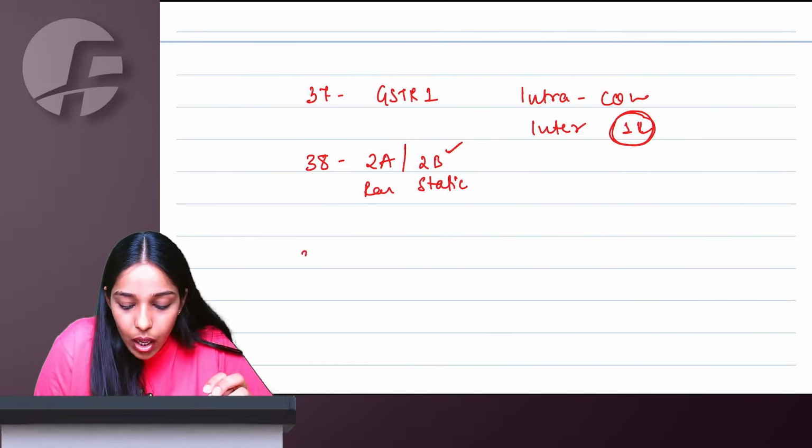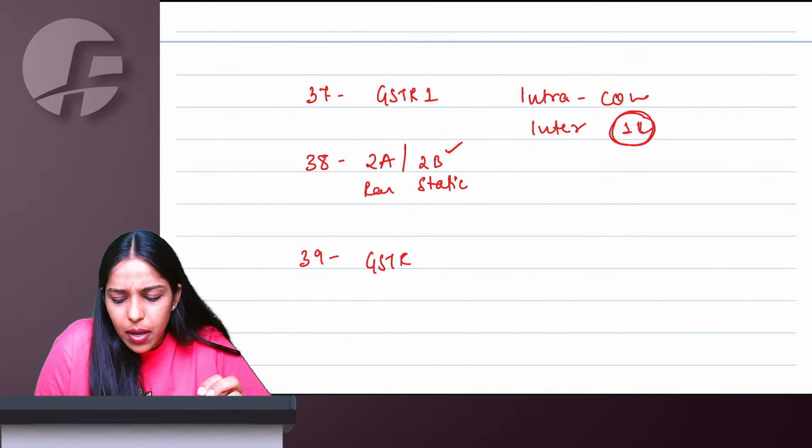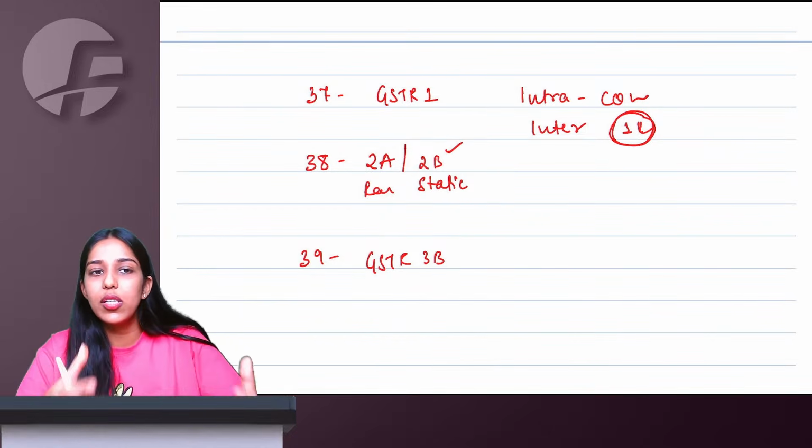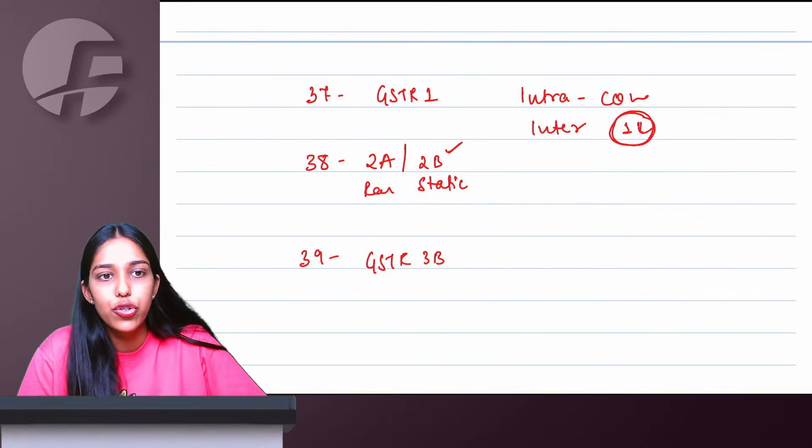39 talks about the summary, whatever is the main return. So for normal people, GSTR 3B, you don't show anything invoice-wise here. Total sale, total purchase, total RCM, everything you will show here.